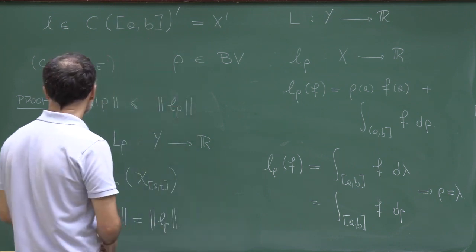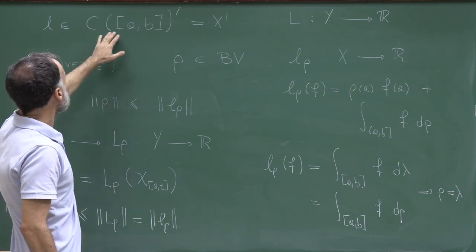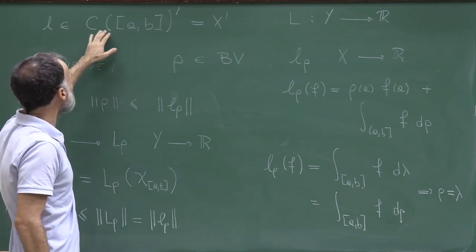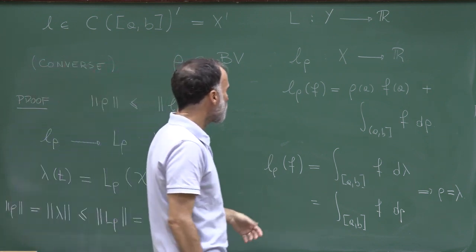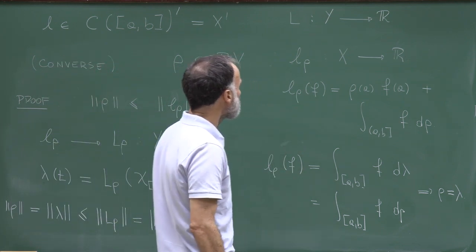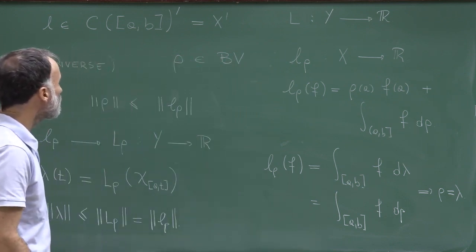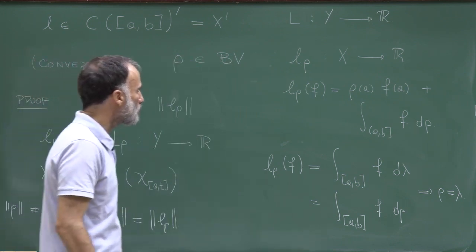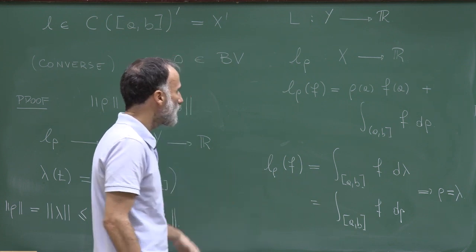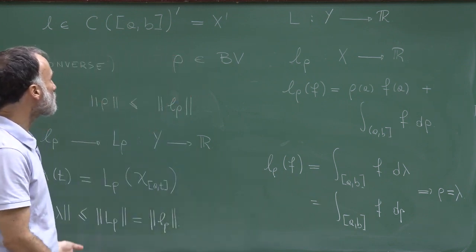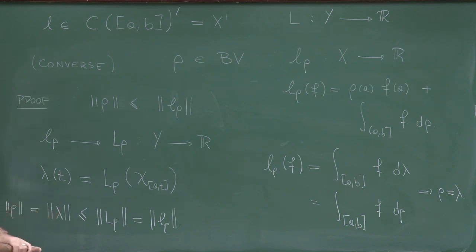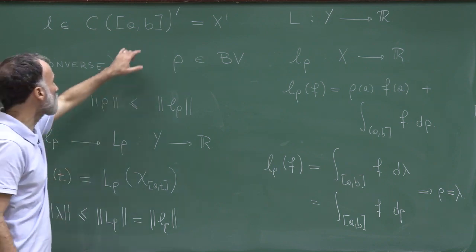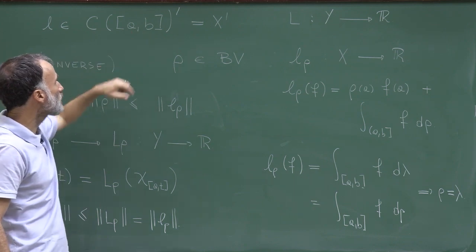So actually, we proved that the dual space of the continuous functions on the interval ab coincides with the space of bounded variation functions defined on the interval ab, and we know also that this space coincides with the space of finite signed measures defined on this interval. So we proved Riesz's representation theorem in the special case in which the metric space is the interval ab.